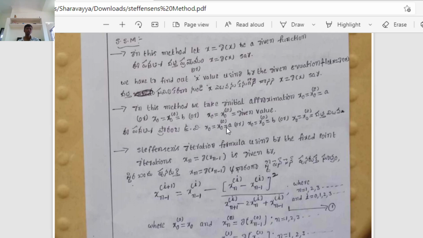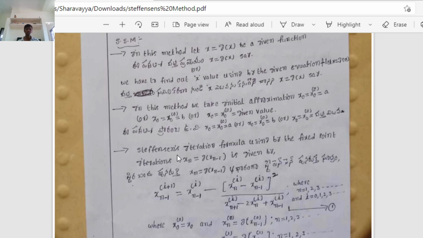x naught equal to x naught for 0 equal to a, or x naught equal to x naught for 0 equal to b, or x naught equal to x naught for 0 equal to the given value. It is the initial approximation of the Steffensen method, denoted by x naught or x naught for 0, equal to a or b or the given value.